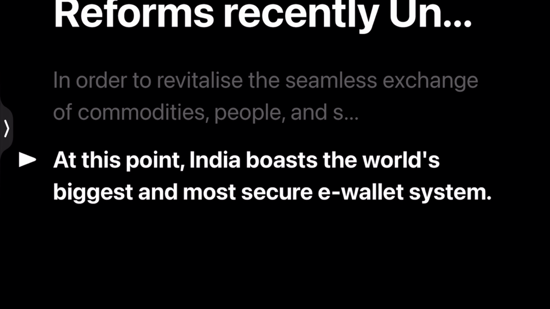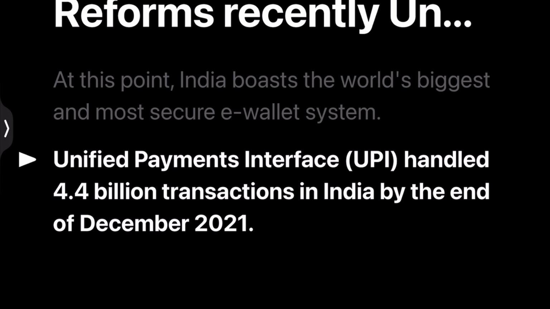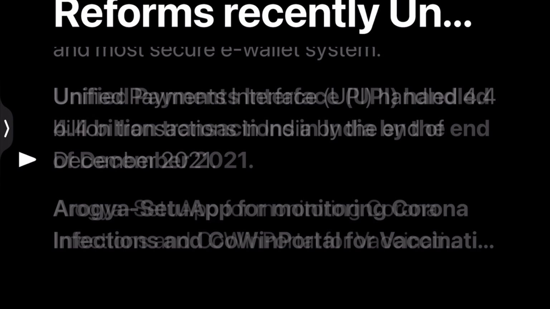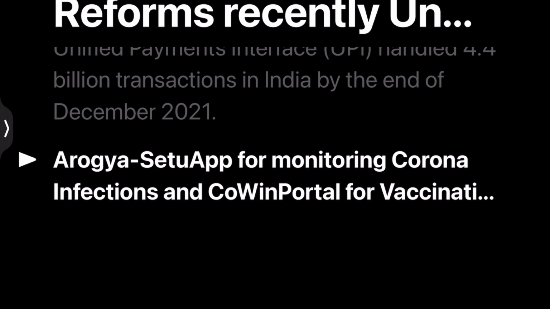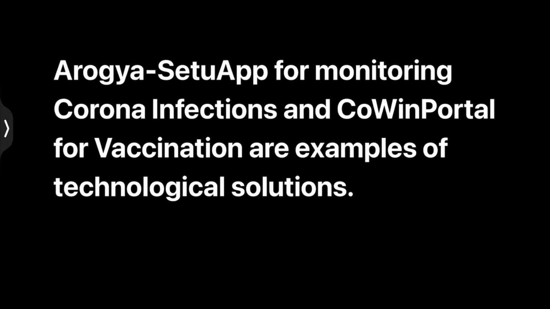At this point, India boasts the world's biggest and most secure e-wallet system. India has many e-wallets, and UPI handled 4.4 billion transactions in India by the end of December 2021. And finally, the Arogya Setu app for monitoring corona infections and the COVID portal for vaccination are examples of the technological solutions that India has offered.